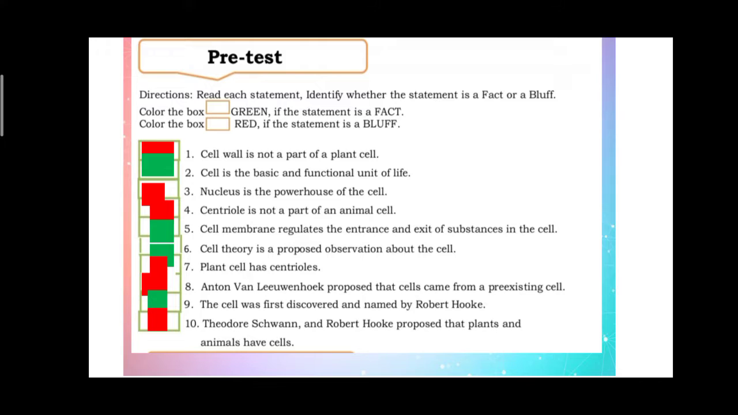Anton van Leeuwenhoek proposed that cells came from the pre-existing cells. Red. The cells was first discovered and named by Robert Hooke, that is a fact. Tudor Swan and Robert Hooke proposed the plants and animals have cells, that is a bluff. Okay, so your answer it.